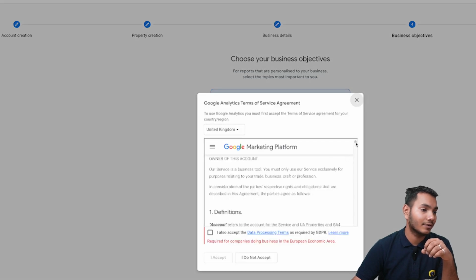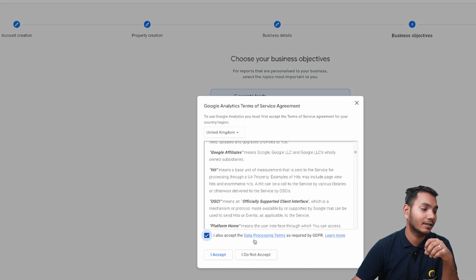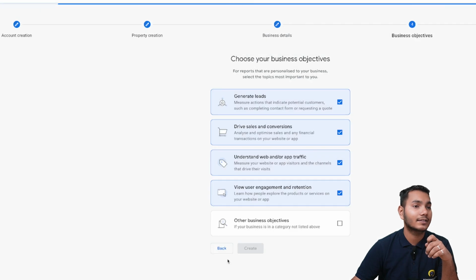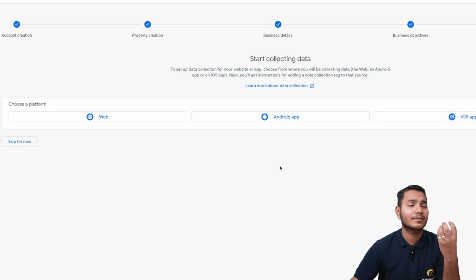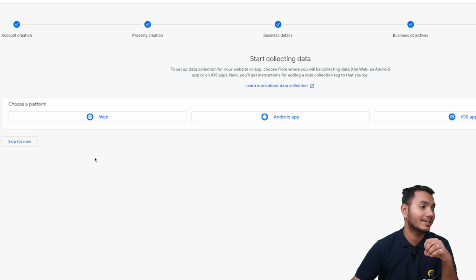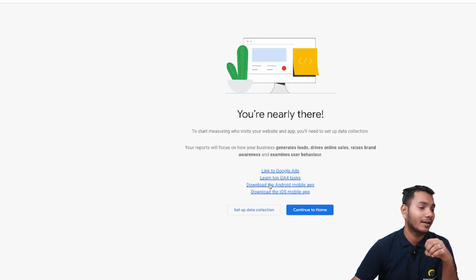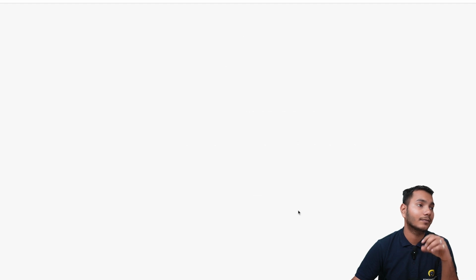Now it is asking for some privacy policy. I'll click on check and I'll accept it. Now it is asking for the data collection. Sometimes an error can come, like you cannot select your platform from here, but now we can select it. So for now we'll just skip and we'll continue to home, right?